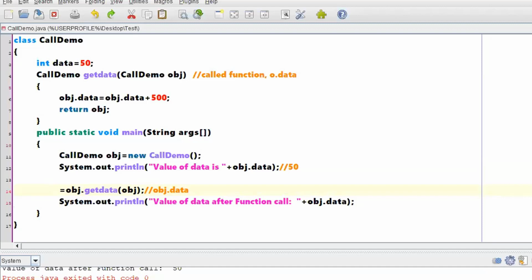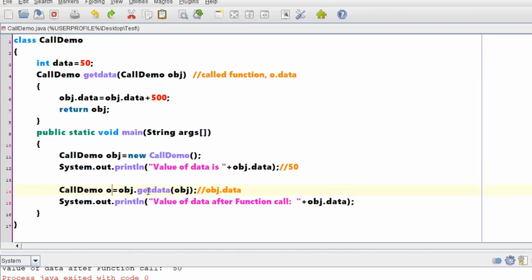So let me create one reference variable of CallDemo. This is one more object. CallDemo o is equal to obj.getData(obj). What a fascinating statement we wrote, right?